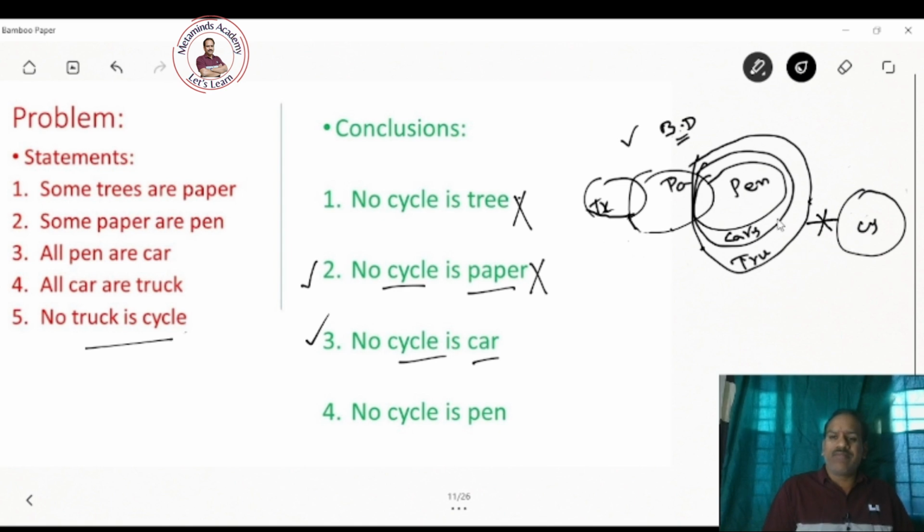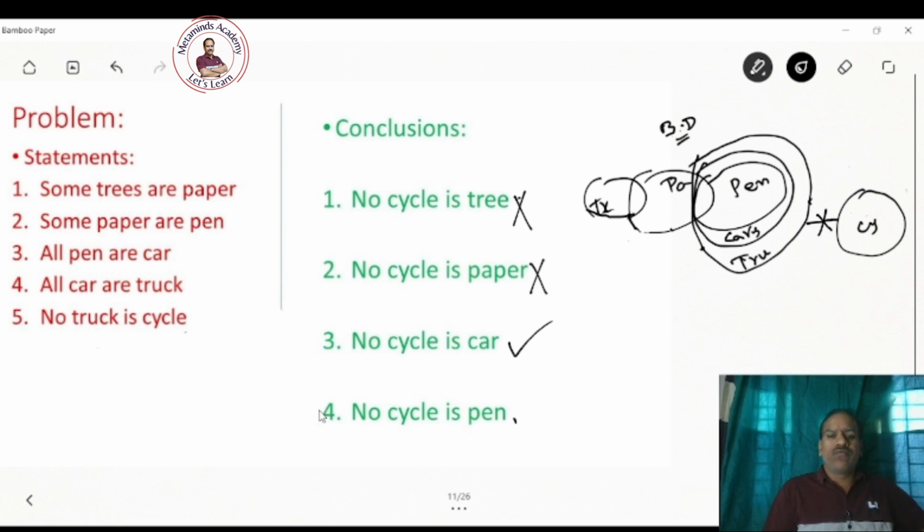Cars are a subset of trucks because no truck is cycle. You cannot have intersection between trucks and cycles because cars are inside trucks. You cannot have intersection between cars and cycles also. So an alternative diagram itself is not possible, right? Therefore, this statement must be true.